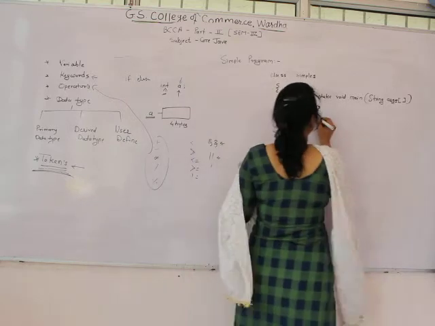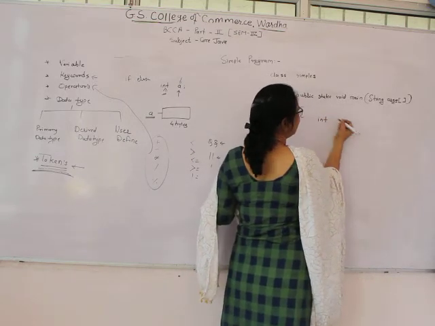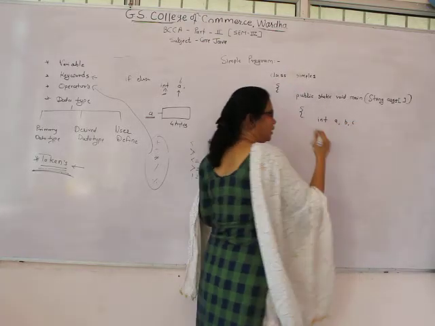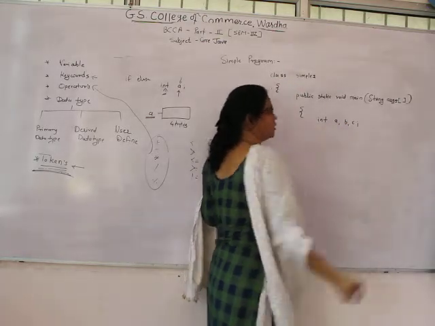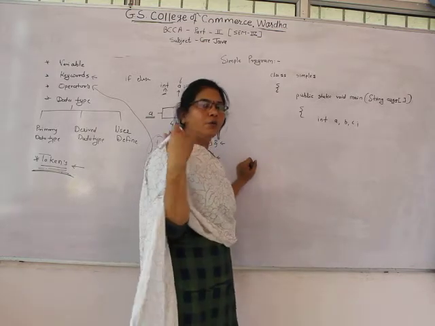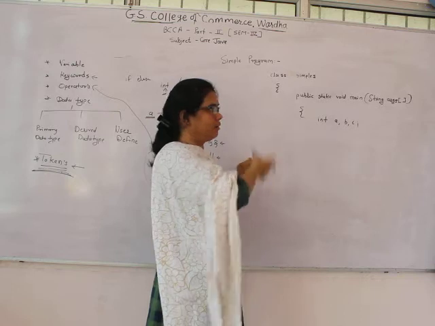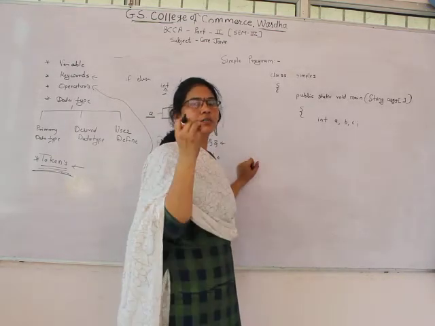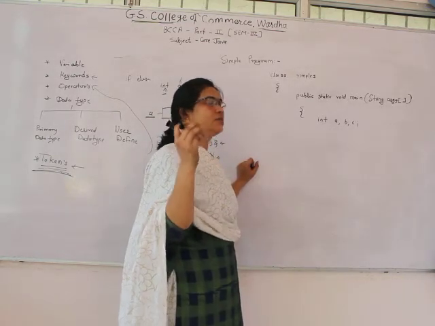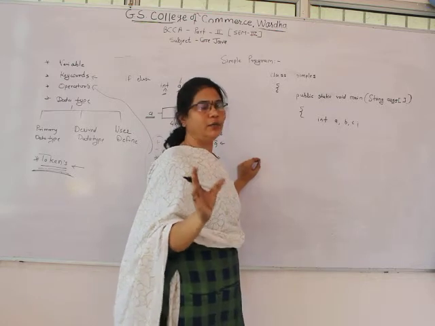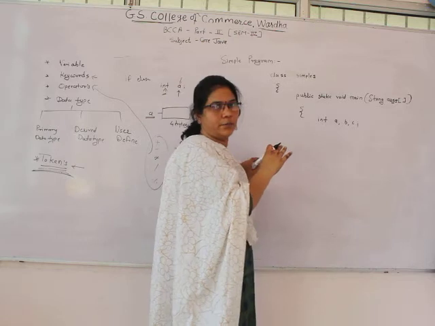After that you have to define all the variables like int a, b, c; semicolon. What will we do by creating this program? We are doing the addition of two variables in this simple program.